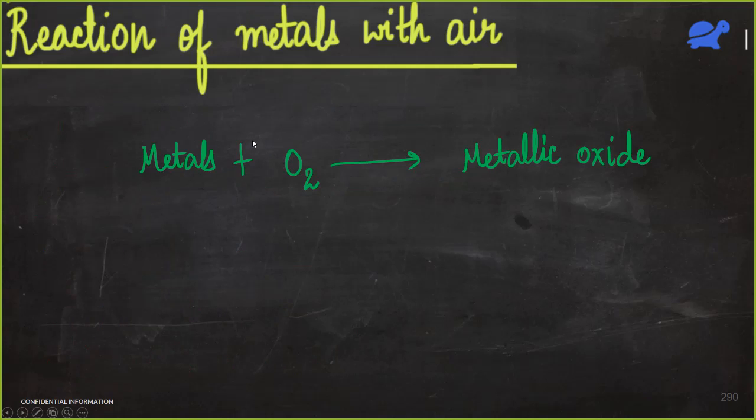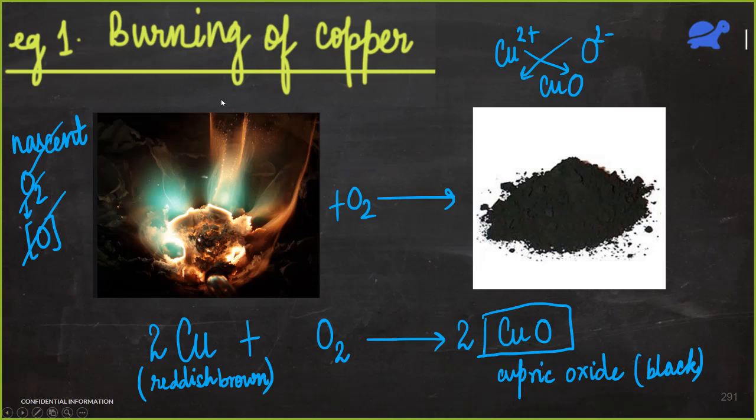So this is what we had done in the previous class. I'm just repeating because some of you are joining for the first time. Whenever metals are burnt in oxygen, they give metallic oxide. Now, this metallic oxide can have different properties. This is one of the examples where we were burning copper and we were getting black colored powder of copper oxide.